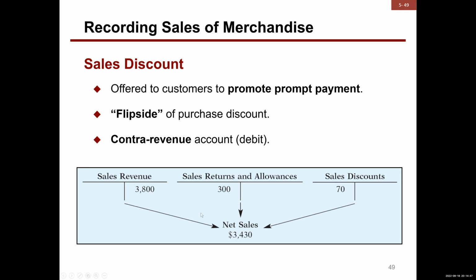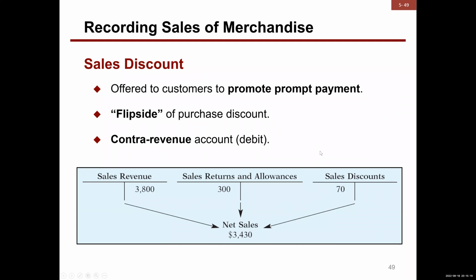So when you offer that discount, you're going to have to reduce your sales, because you didn't make the sale, right? You gave them a discount, but you don't debit sales directly. You debit the contra sales discount account, so that contributes to net sales. Sales discounts is a contra revenue account. It's a contra sales account.